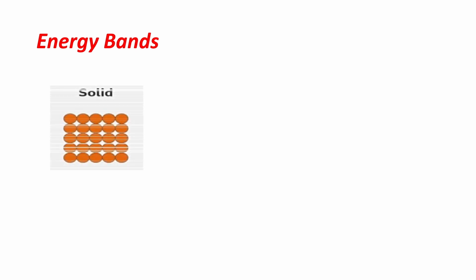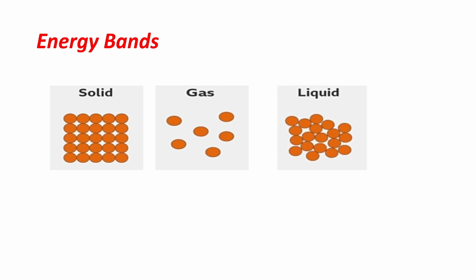Now see the energy bands. The molecule arrangement in solids, liquids and gases is not the same. In solids, they are arranged closely so that the electrons within an atom move into the neighboring atoms easily. In gases, the molecule arrangement is not close, whereas in liquids it is moderate. Therefore, the electron orbitals partially overlap when the atoms approach each other.